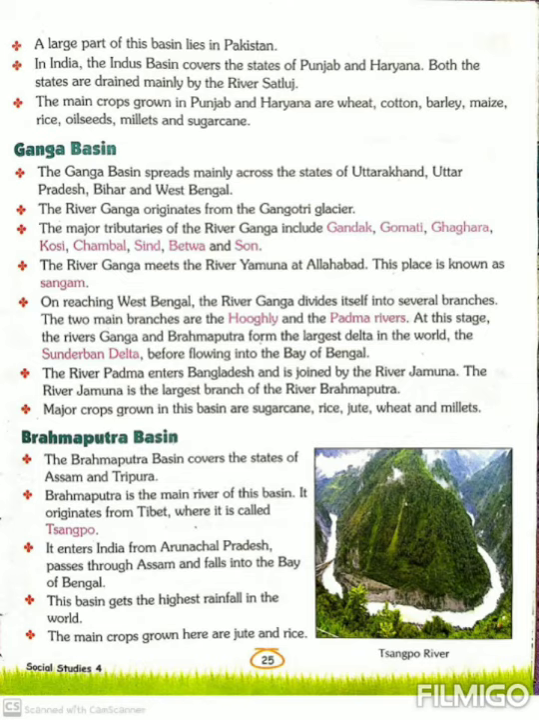The river Padma enters Bangladesh and is joined by the river Jamuna. The river Jamuna is the largest branch of the river Brahmaputra. When the Padma river enters Bangladesh, it mixes into the river Jamuna. The river Jamuna is the largest branch of river Brahmaputra.